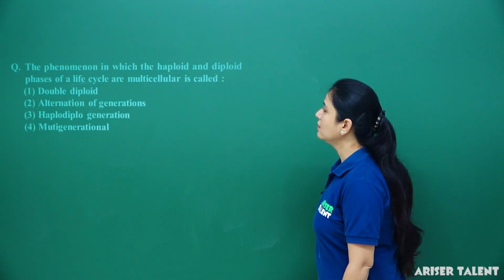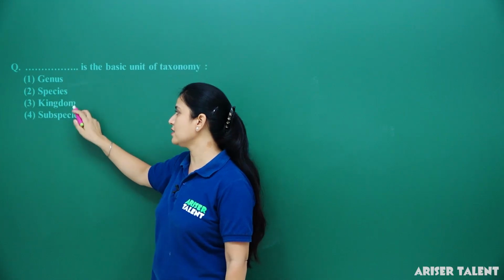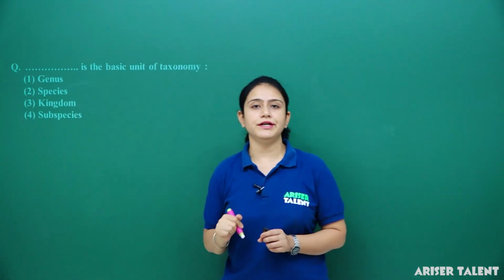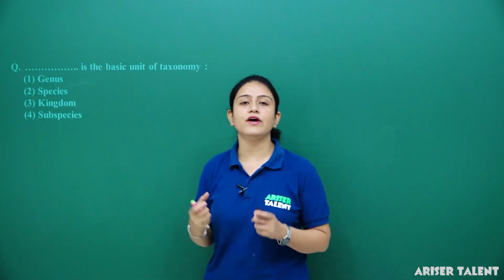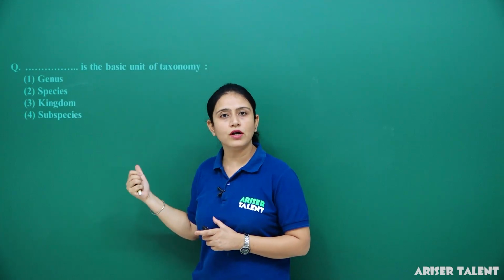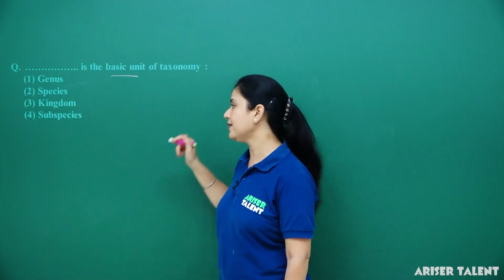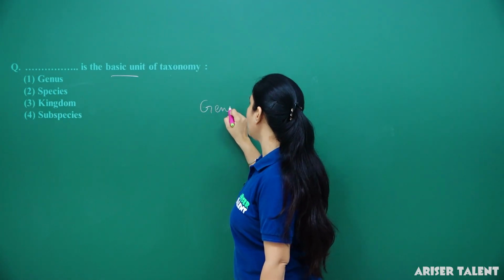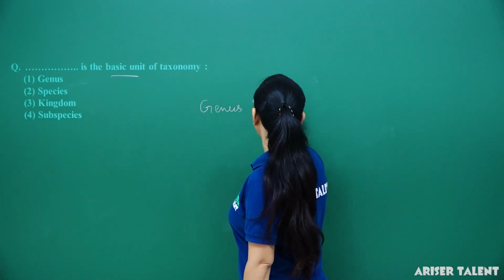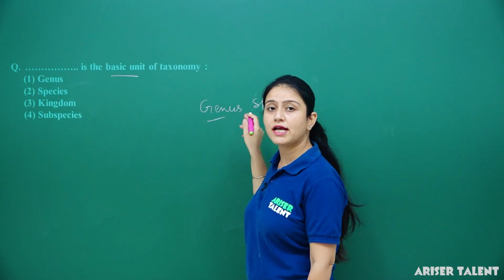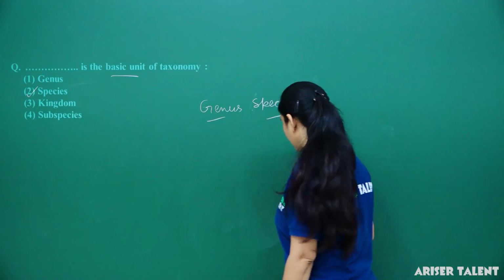Next is, dash is the basic unit of taxonomy: genus, species, kingdom or subspecies. As we have studied about the taxonomy, this is the branch of science which helps us to identify or give the name to the organism. So what is the basic unit of taxonomy? That is species. When we studied the taxonomy, we came to know that when we identify an organism, we give a name to it. One is genus and another one is species, and the smallest unit of taxonomy is species. Okay, option 2.